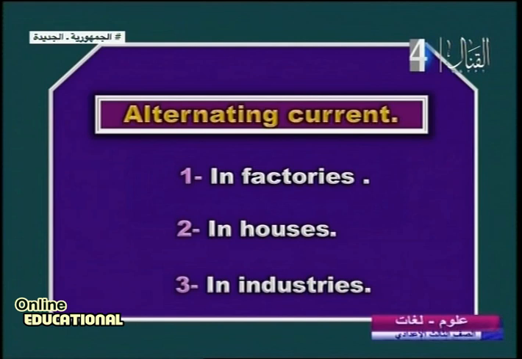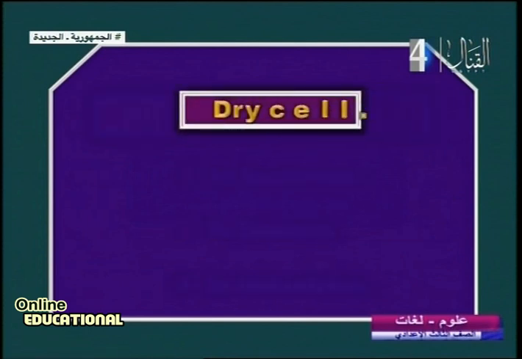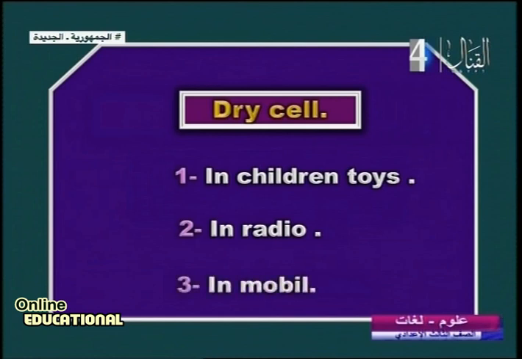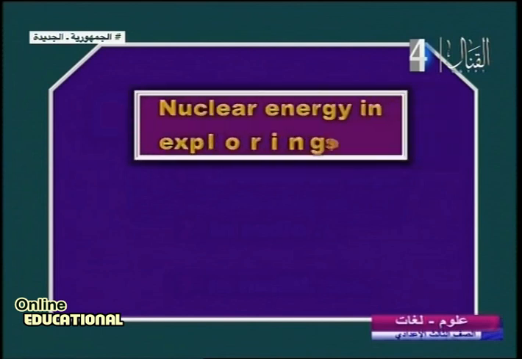Alternating current. Another question: dry cell. In children's toys, good. In radio cassette, we know. In mobile, yes, the dry cell, because it has constant electric current intensity. Another one: nuclear energy in exploring space. We use it?